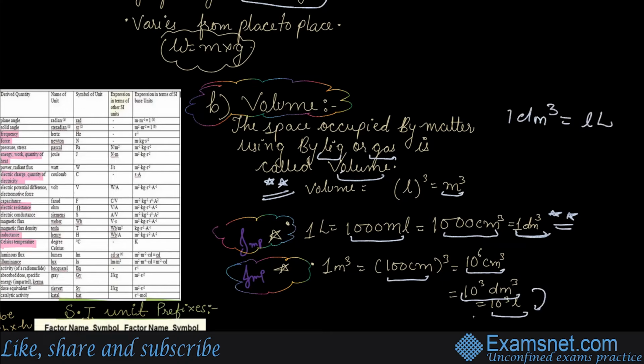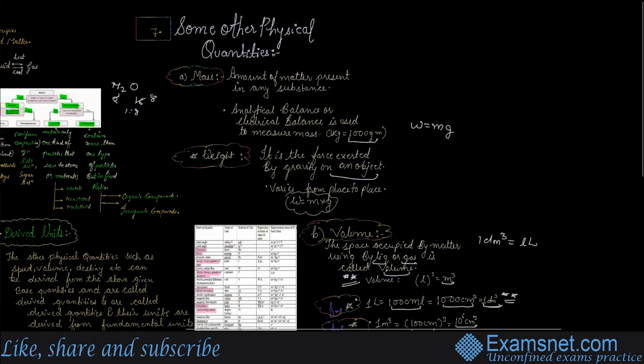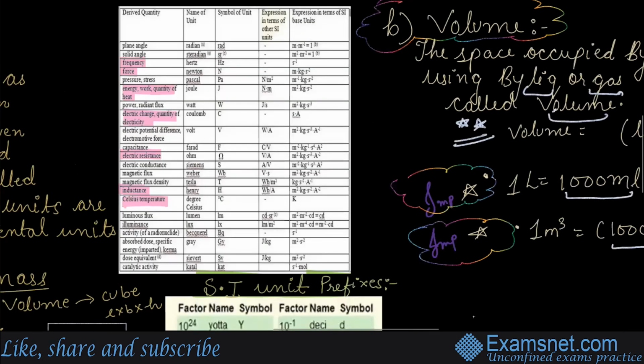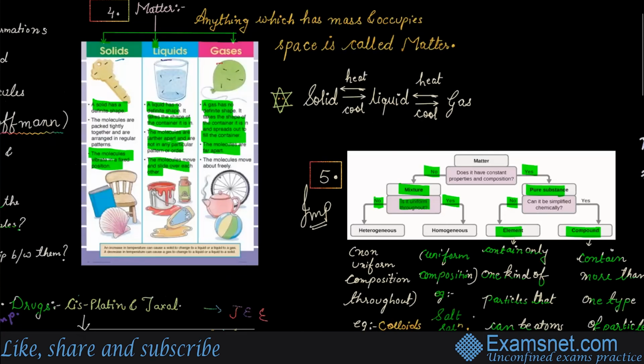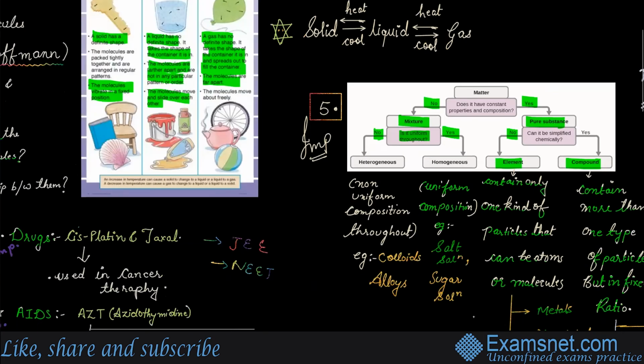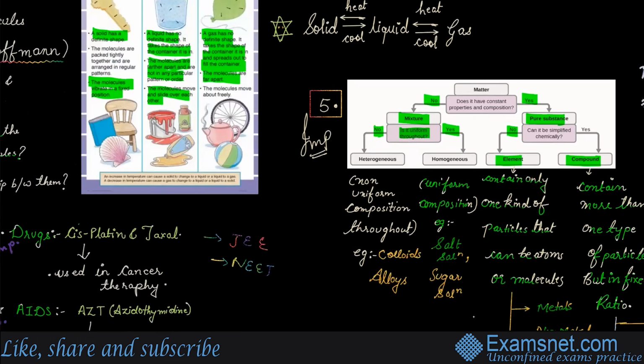So these questions would be asked. This was a very basic, very short lecture, because this is the introductory one. But in the next lecture, we'll be studying accuracy, precision, significant figures, and also all the laws of chemical combination. So the chapter would basically start from the next lecture.